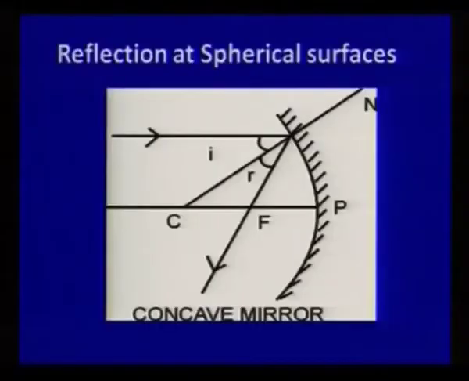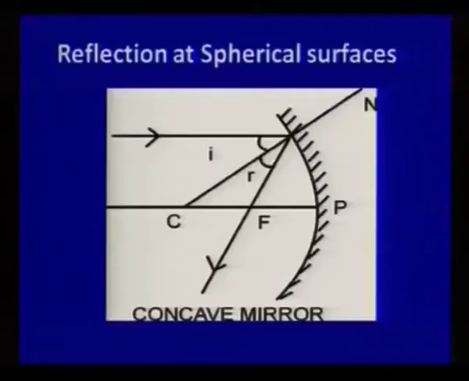The laws of reflection, that is angle of incidence is equal to angle of reflection, are equally applicable in spherical mirrors. Here in the diagram you can see a concave mirror and the light ray which is coming parallel to the line which is passing through the center of curvature, that is C, and the pole, that is the midpoint of the mirror, and this line is known as the principal axis.